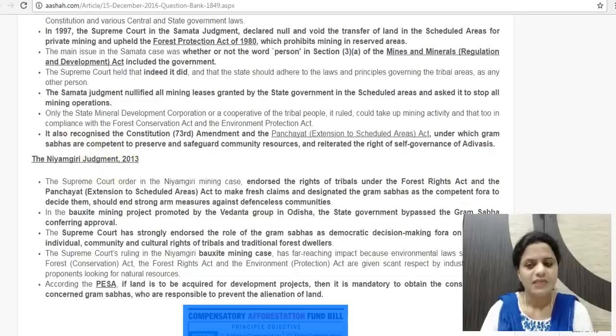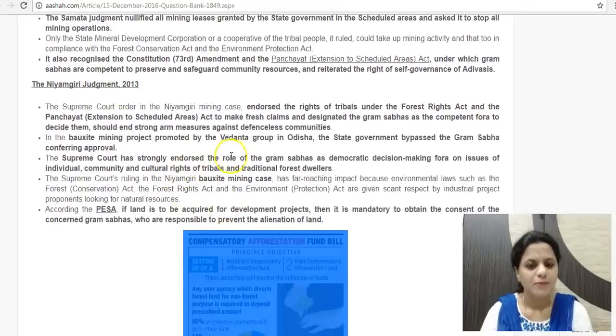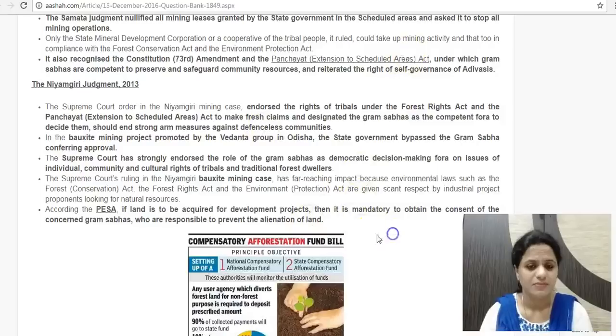And next is the Niyamgiri judgment of 2013. This was in Odisha, with the Vedanta Group mining company. This bauxite mining project was initiated here, and the Odisha government gave it approval bypassing the Gram Sabha. That is why the court came up with its judgment, and in this the Supreme Court said that the Forest Rights Act and the PESA Act both provide for the Gram Sabha to play a significant role, and that cannot be bypassed. So again in this case too, the rights of the Gram Sabha and the forest tribal dwellers were upheld.